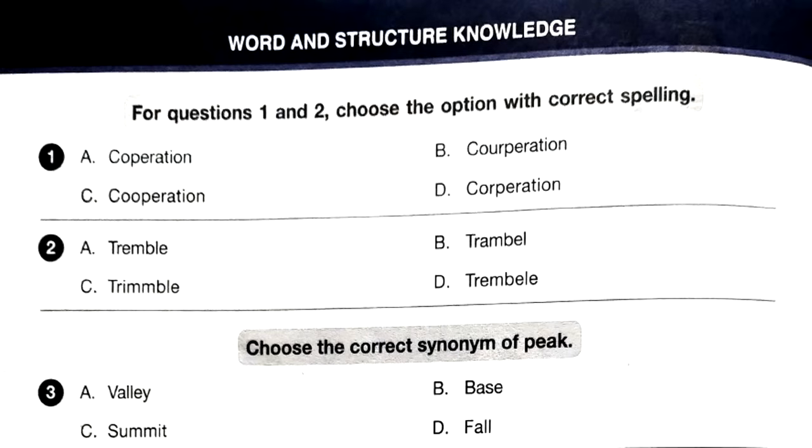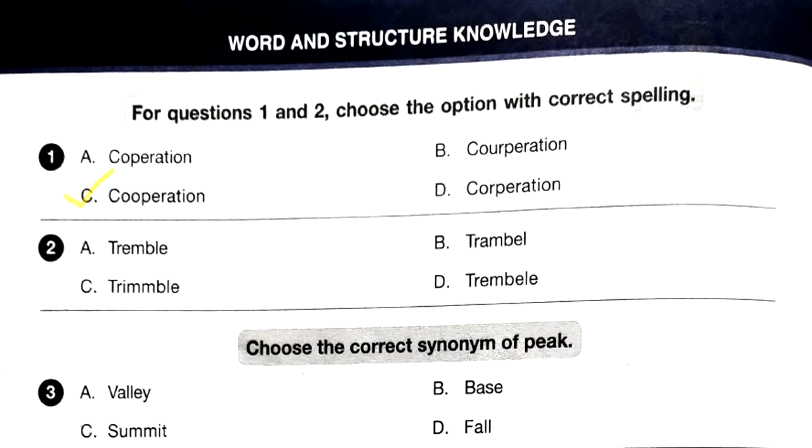So the first section, word and structure knowledge. For questions 1 and 2, choose the option with correct spelling. Question number 1, go through the options and find the word which gives the correct spelling. The correct spelling is cooperation, option C, C-O-O-P-E-R-A-T-I-O-N.